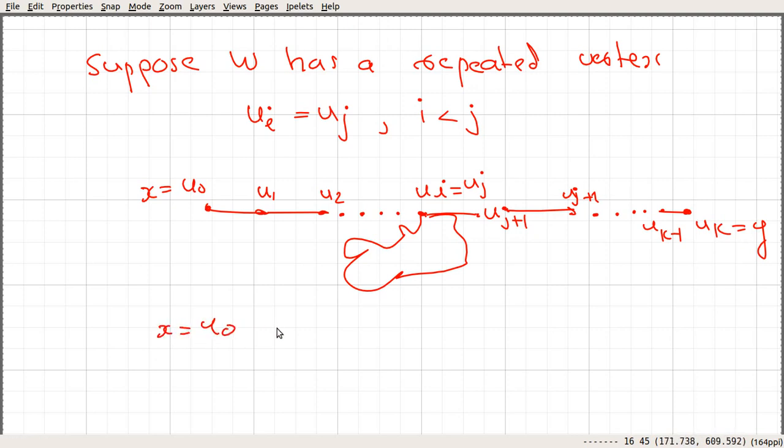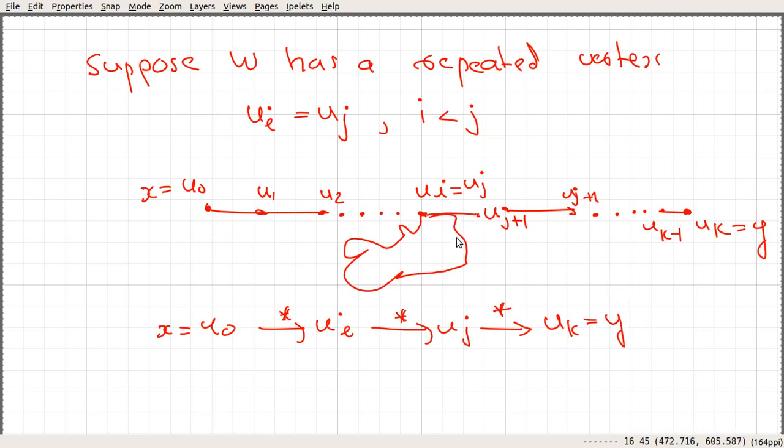You start here at u0, then took some path of some length and you reached ui. From ui you took some path of some unknown length, that's why we use star here, and you move to uj. From uj you move to uk using some path or walk in the graph.